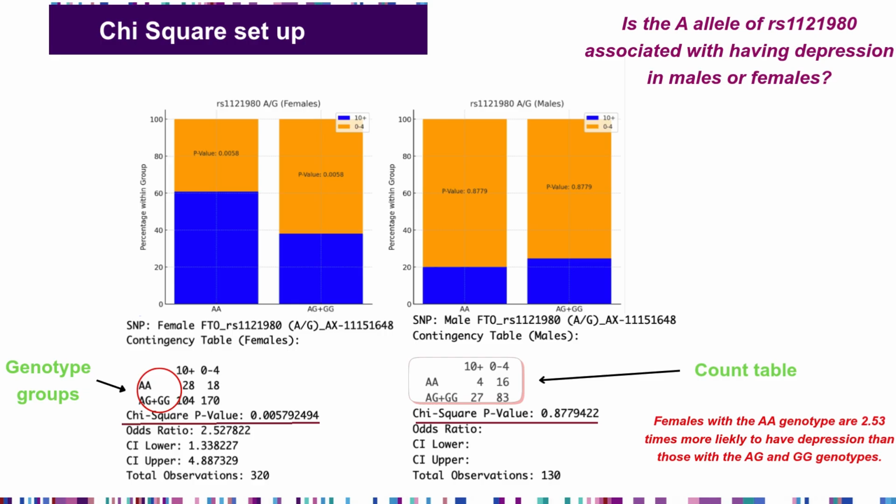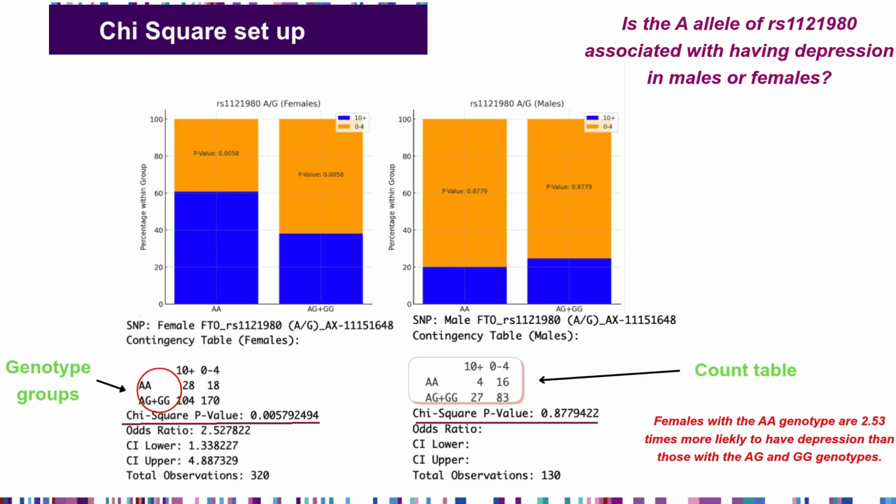So let's take a look at the actual p-values from the chi-square. You can see those below the contingency table, or the count tables, and I underlined them in kind of a deep red. The males show a p-value of 0.88, which is not significant. This suggests that it doesn't matter what their genotype is at this SNP, their risk for depression is basically the same. You may notice there is no odds ratio because I only performed an odds ratio if the p-value is significant.